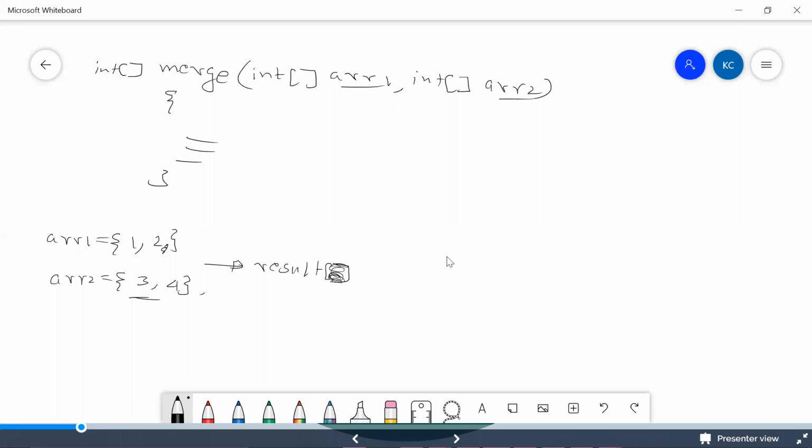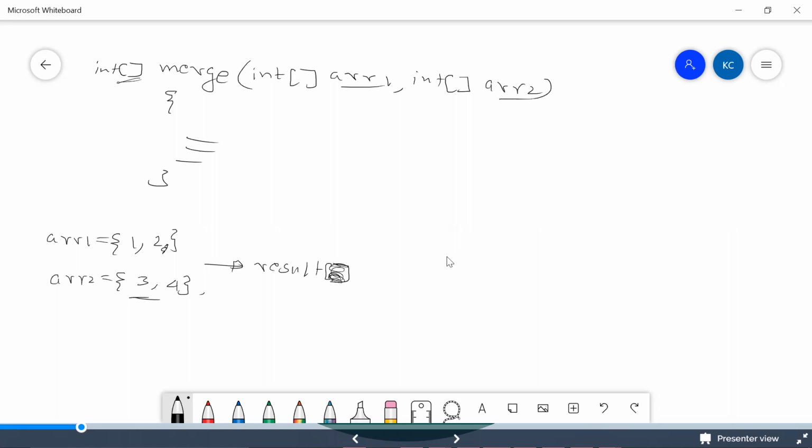Fine. So what we are trying to do, we have taken this method called merge. We are taking ARR1 and ARR2 as our inputs, and we need to return an integer array. Let's try to take examples and solve step by step. What is ARR1 saying? ARR1 is saying 1, 2 as their input and ARR2 has 3, 4 as their input.